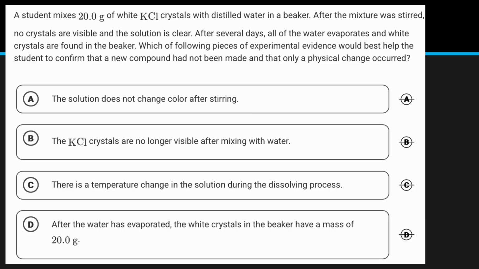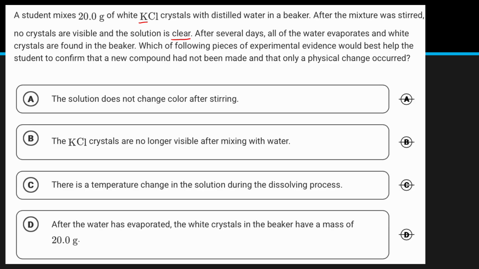So we see we have an ionic salt that has potassium in it, which means we know that it is soluble in water. And when it was dissolved in water, all of the crystals were gone and the solution was clear. However, after several days, all of the water evaporated and it only left the crystals behind, which is telling us that this was just a physical change where the potassium ions and chloride ions dissolved in the water and were free floating, but when all the water was gone, it went right back into its ionic solid state. So that was a physical change.